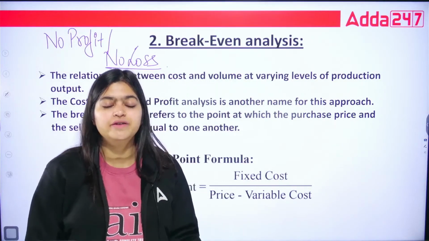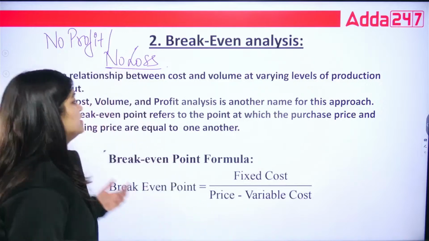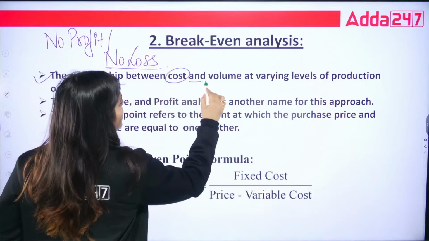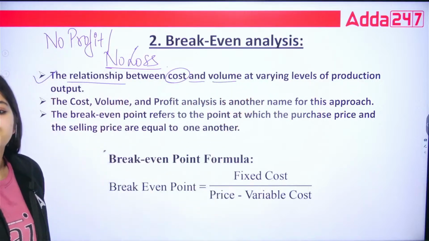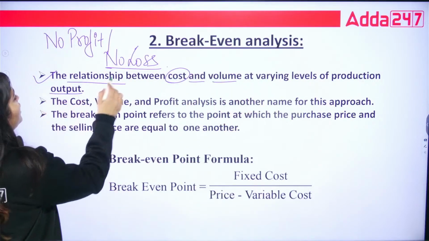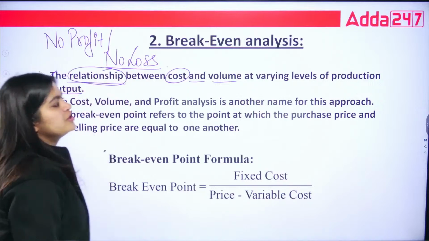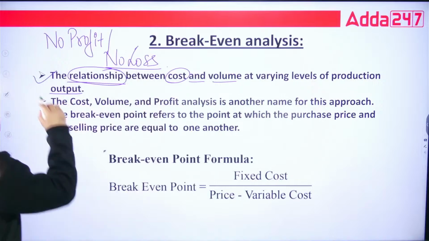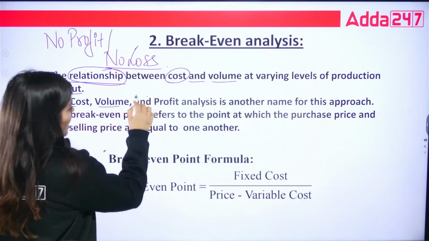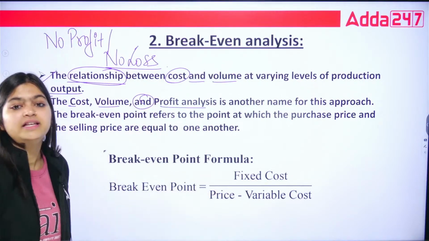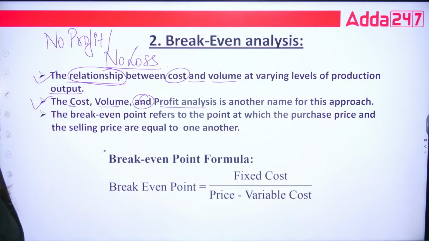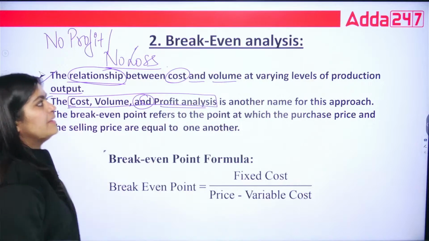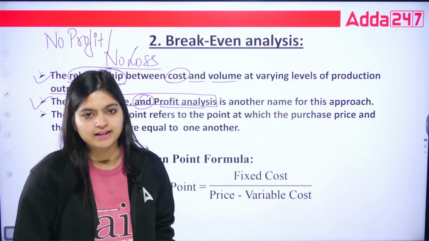With this analysis we understand the relationship between cost and volume at different levels of production of your output. That is the first point. Then cost, volume and profit analysis is another name for this approach. That is your CVP analysis, another name for break-even analysis.